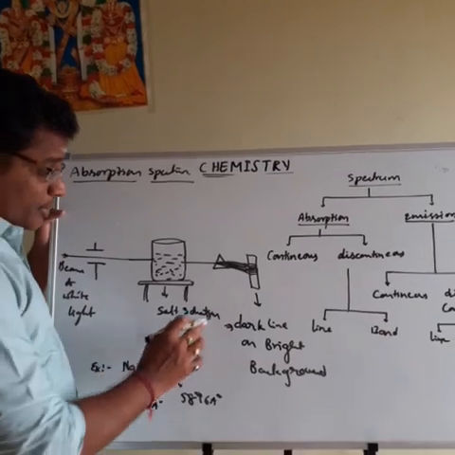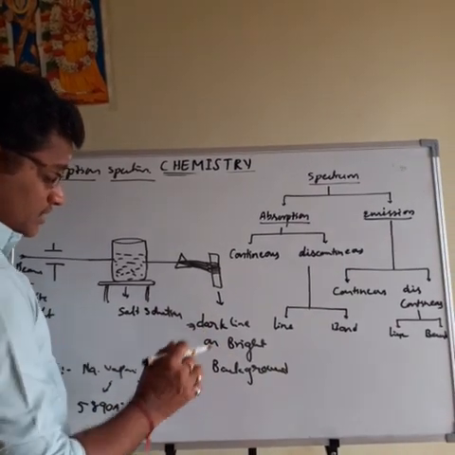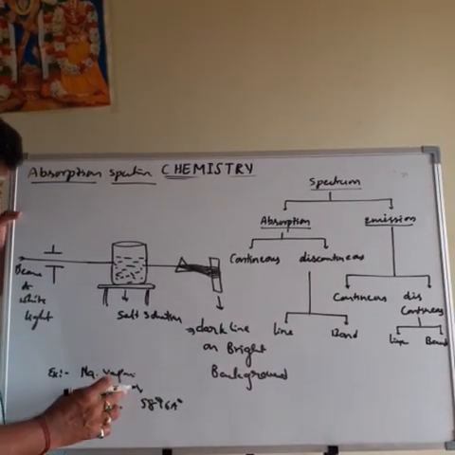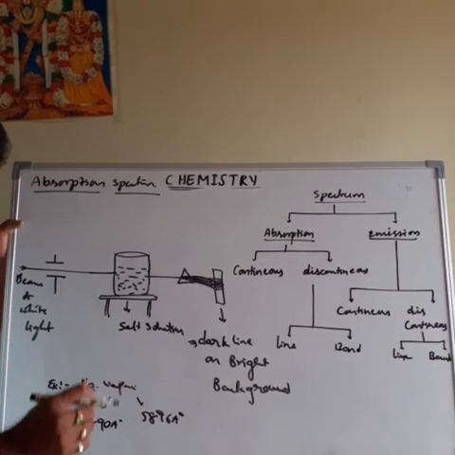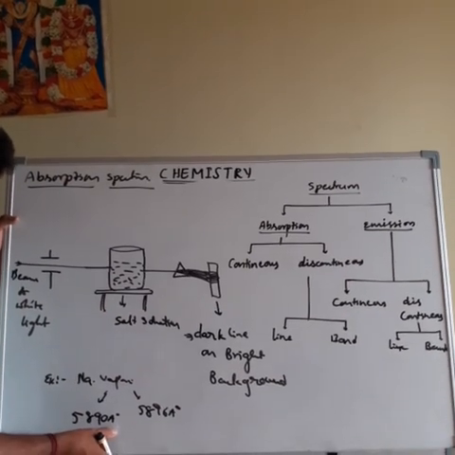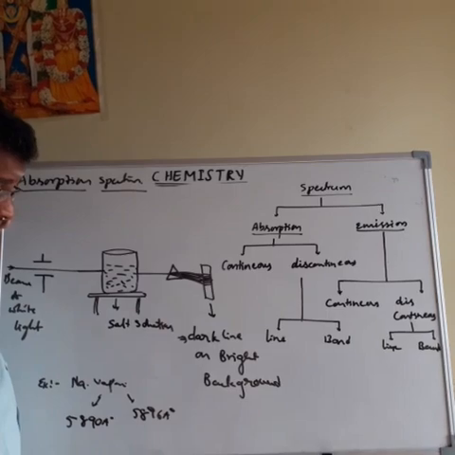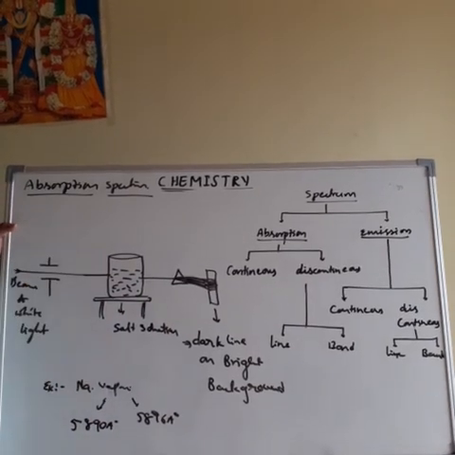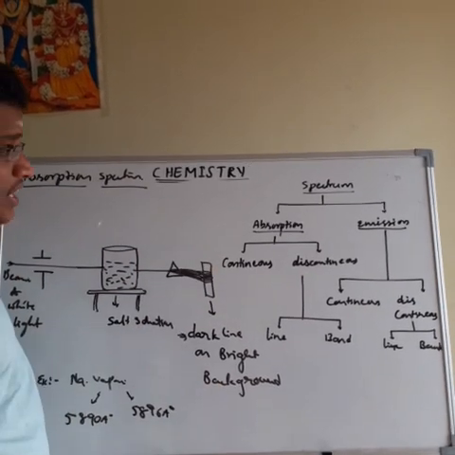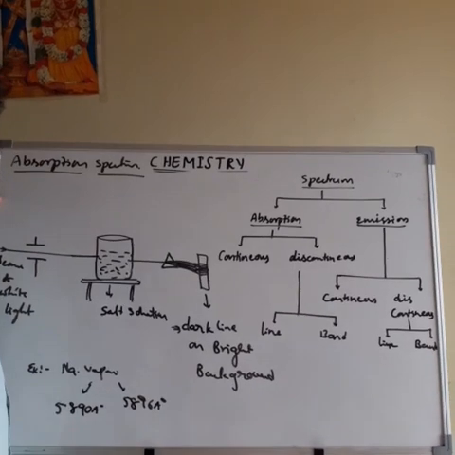So the important point: absorption spectrum contains the dark lines on the bright background. As an example, sodium vapor gives two absorption spectrum lines, one at 5890 angstrom and another at 5896 angstrom units. This is about the absorption spectrum. Then the next one is emission spectrum. That is the next concept.